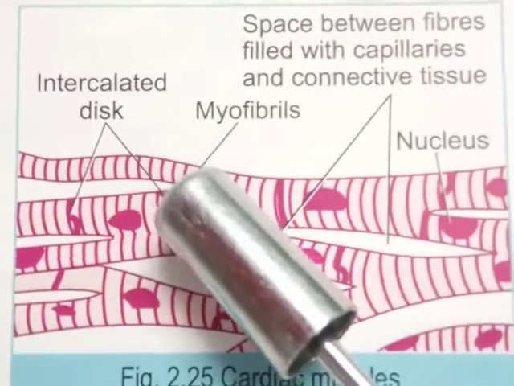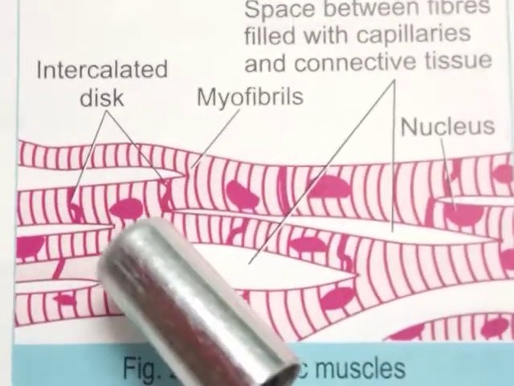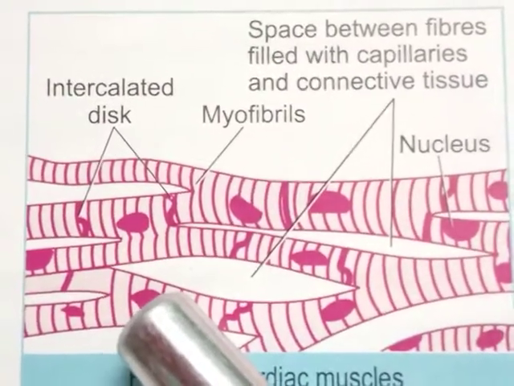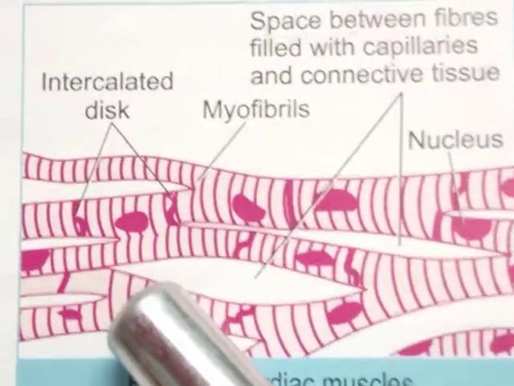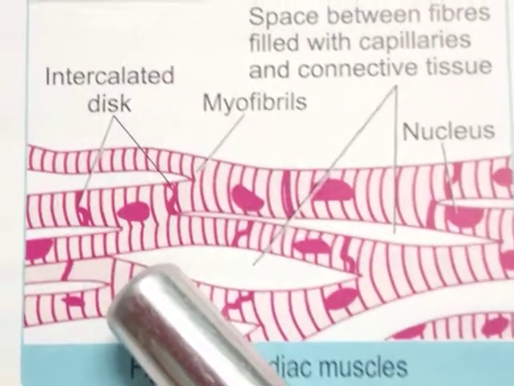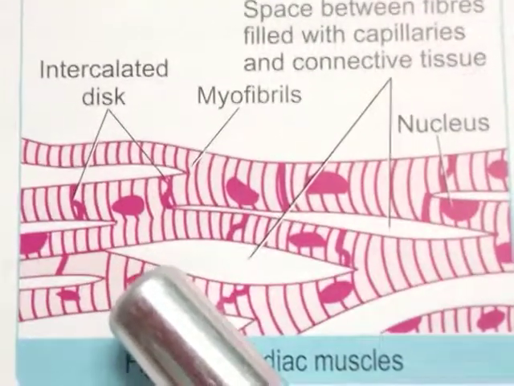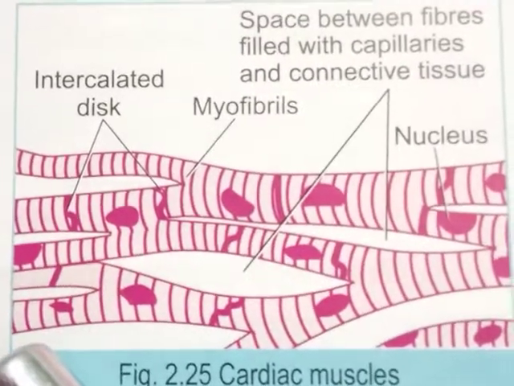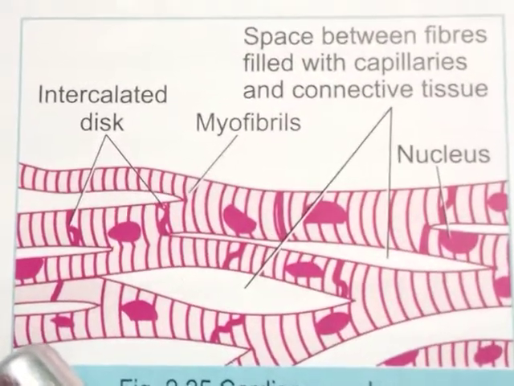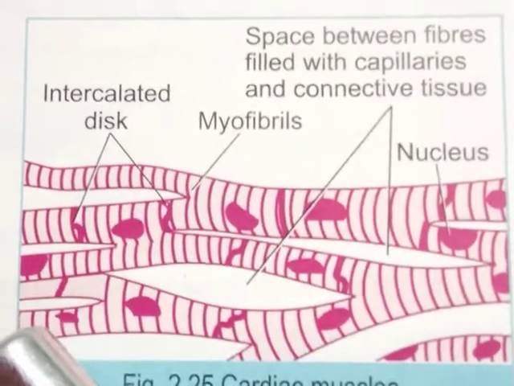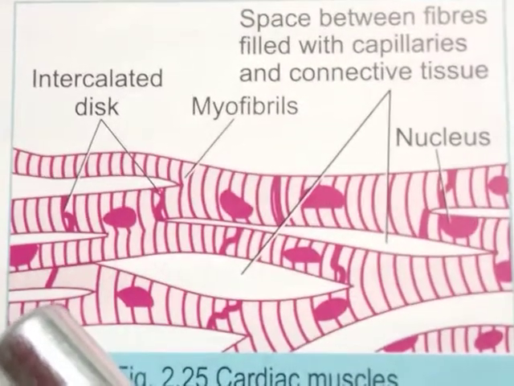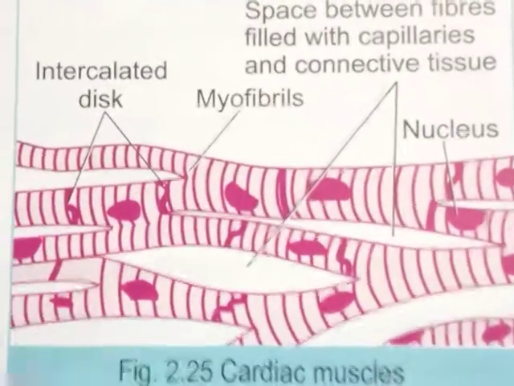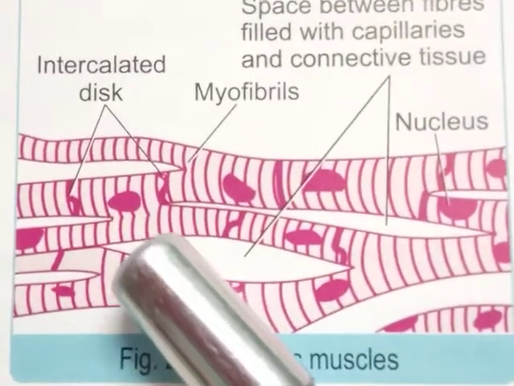So we can say some features resemble skeletal muscle and some features show properties of visceral muscle. The cardiac muscle fibers are supplied with both the central and autonomic nervous system and are not under the control of the individual animal. So it is involuntary in nature.